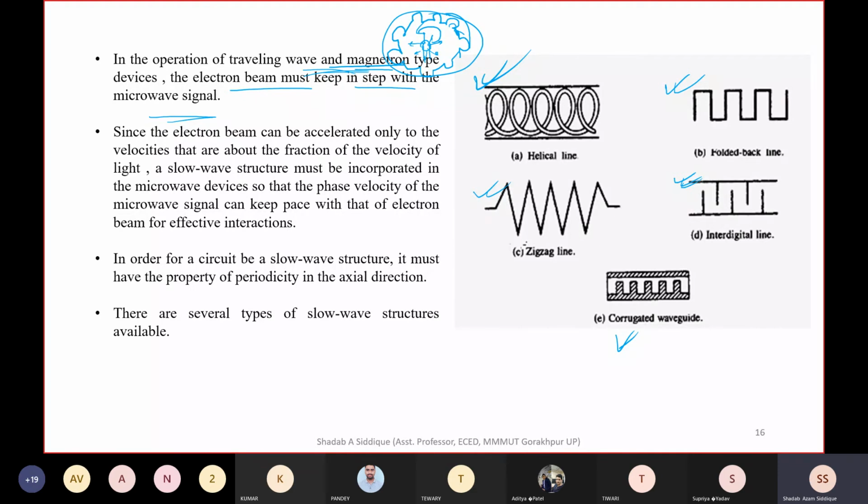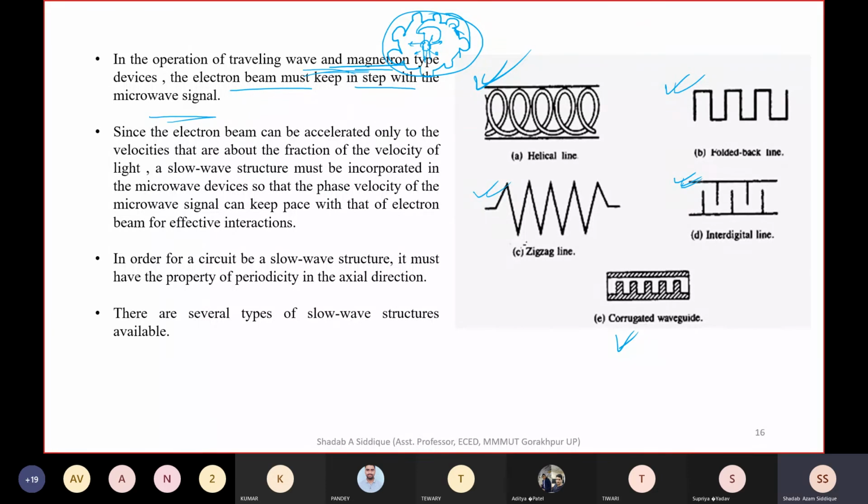In the helix traveling wave tube, there is an interaction of the electric field with the electron, and we take care that the structure makes it happen in a proper way.